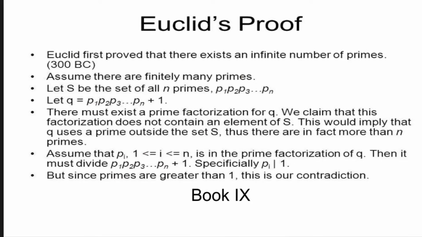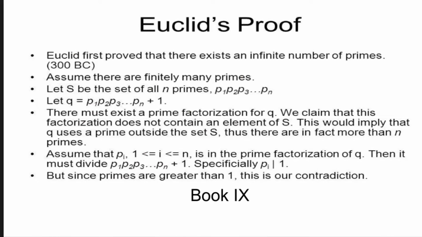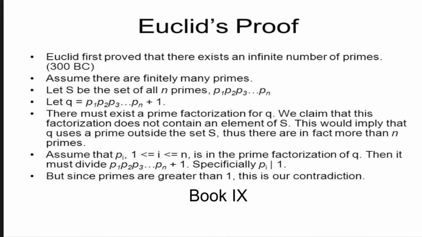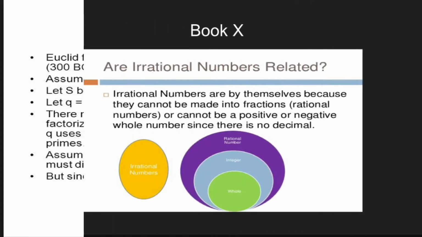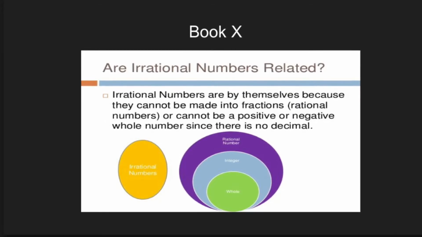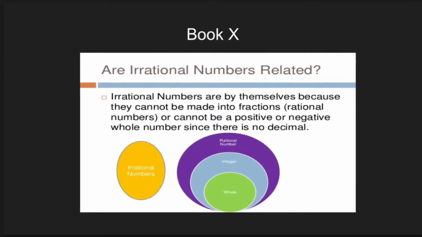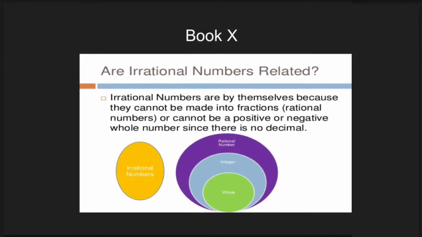Book 9 applies the results of the two preceding books, the infinitude of prime numbers, the sum of a geometric series, and perfect numbers. Book 10 attempts to classify irrational numbers by using the method of exhaustion, a precursor to the future method of integration.